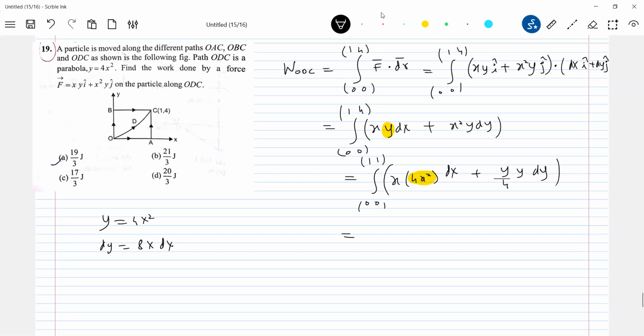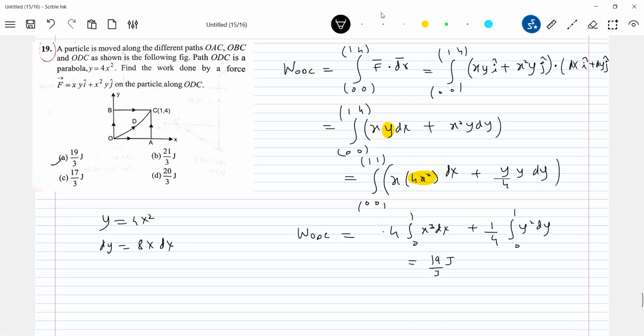Now break up the limit. This will be 4 x cube dx, 0 to 1, plus 1 by 4 y square dy, 0 to 1. Calculate. You'll get the work done by that force along that path. Can we check it? This value will be 19 by 3.